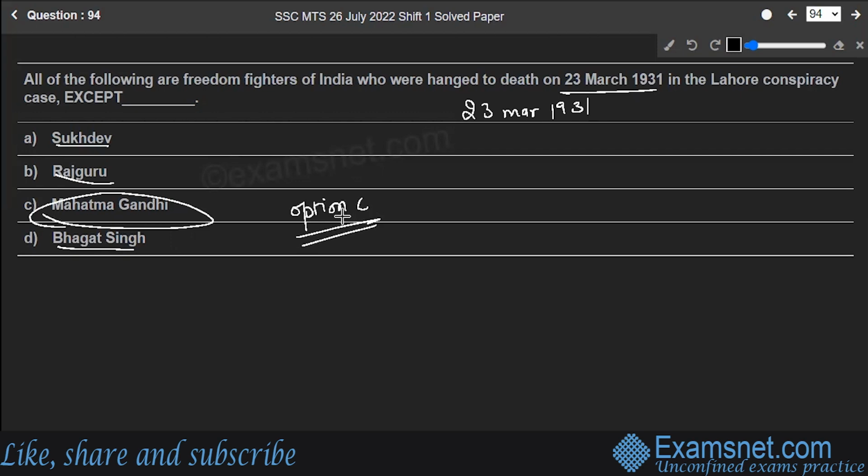The Lahore conspiracy case trial, or the first Lahore conspiracy case, was a series of trials held in Lahore and in the United States in 1915. There were 9 cases in total. So let's move to the next question.